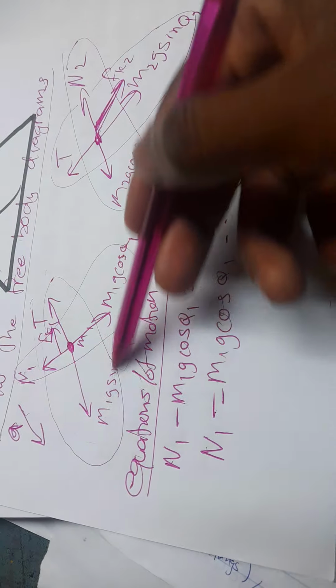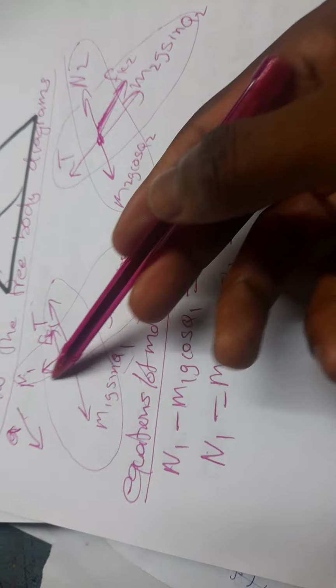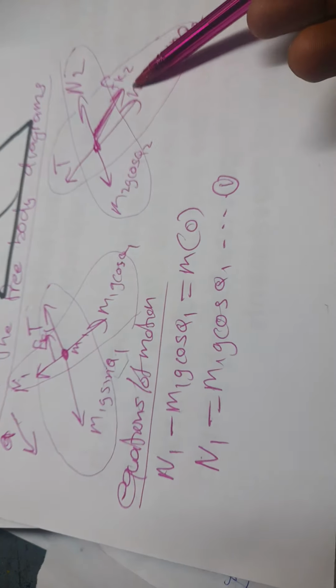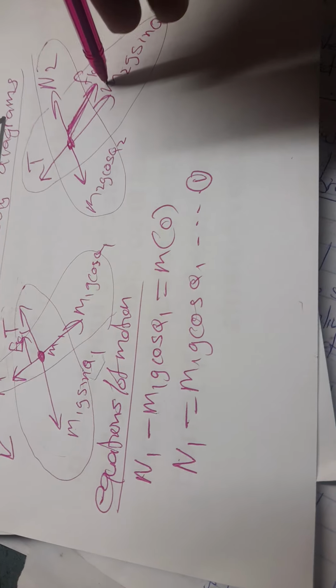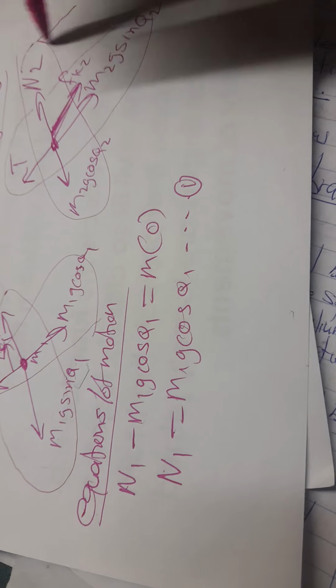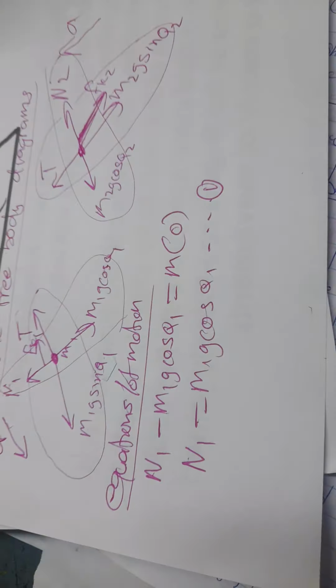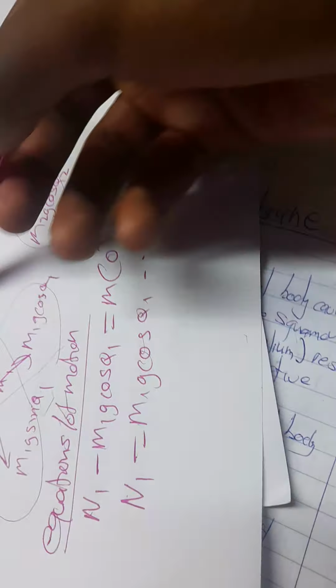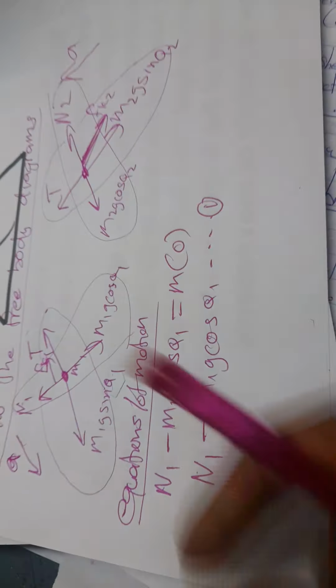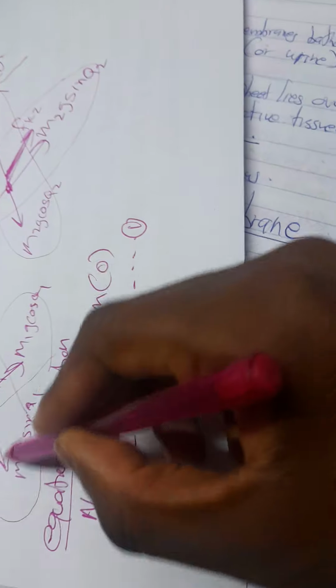Another interaction is this interaction, and our system is moving down. Here I forgot to put the direction of the acceleration, meaning that the acceleration is going in this direction, because actually our system is moving in this direction. So for this interaction, because the acceleration is moving here, if this object is moving down, it means this force is greater.